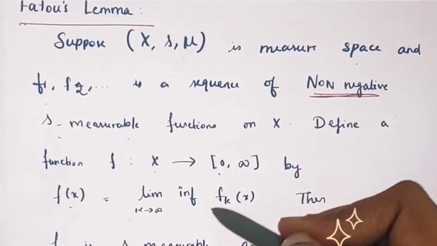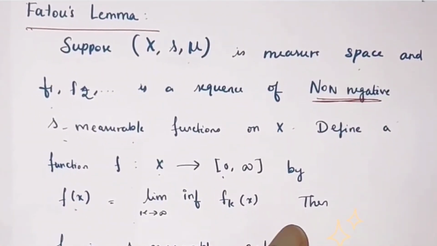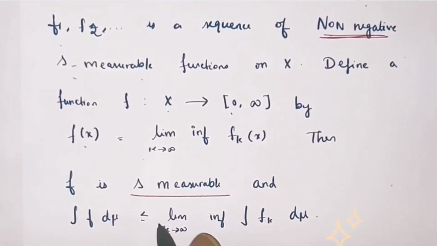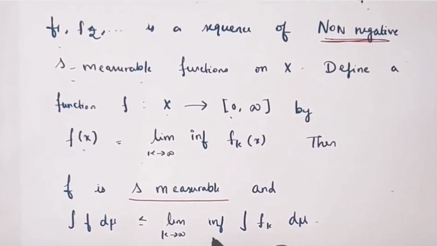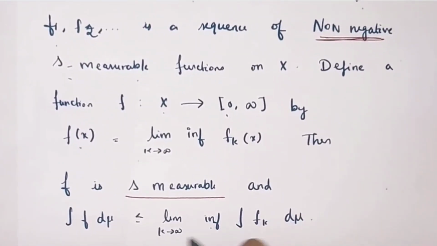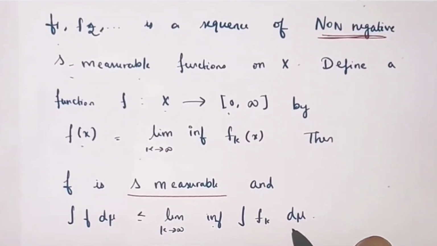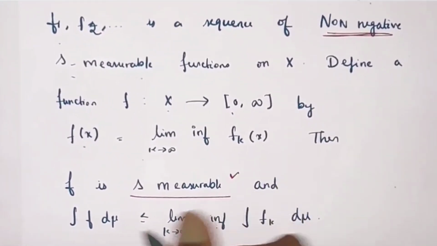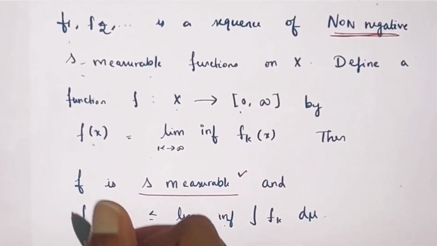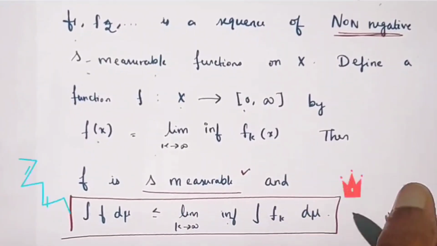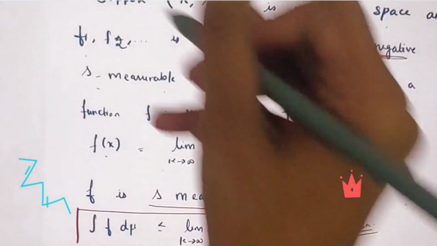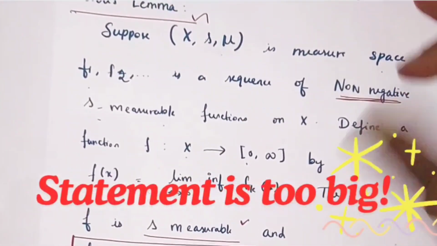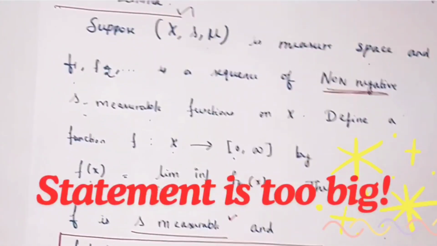So if these hypotheses are satisfied, then we have to show that f is measurable, and also we have to show that the integral of f d mu is less than or equal to the limit infimum as k goes to infinity of the integral of fk d mu. For saying f is measurable, this is the easy part, so you can do it. This part is the main part for proving this Fatou's lemma. Okay, so let's go. Don't panic about this many statements, the proof will be quite easy.